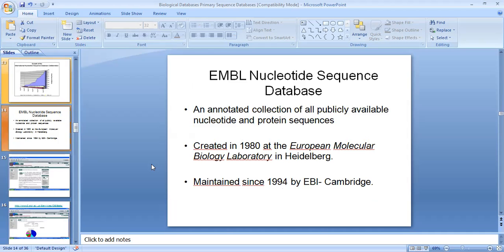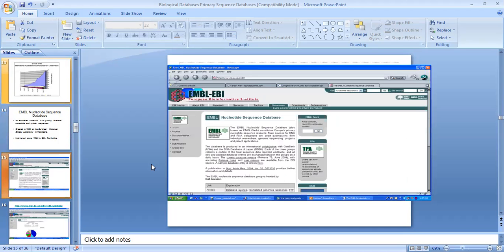EMBL is an annotated collection of all publicly available nucleotide and protein sequences, created in 1982 at the European Molecular Biology Laboratory in Heidelberg, and maintained since 1994 by the EBI, Cambridge. Here is EMBL, the European Bioinformatics Institute. You can collect your nucleotide sequence data from here.